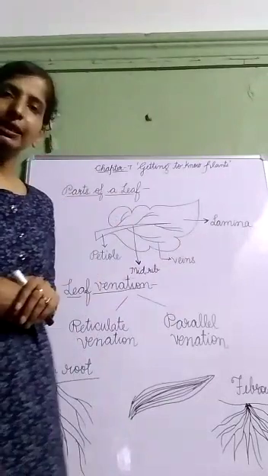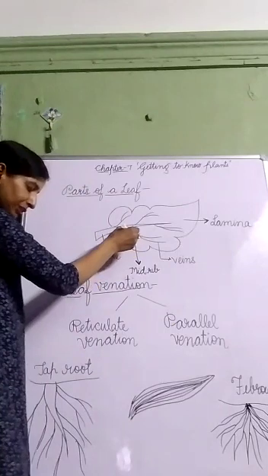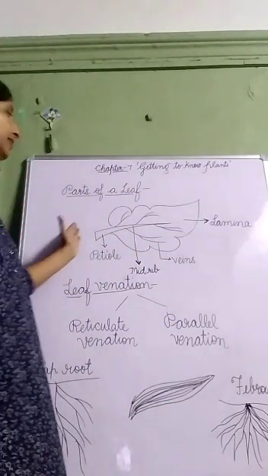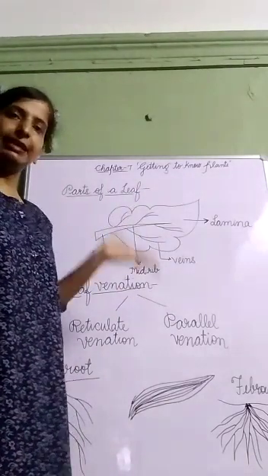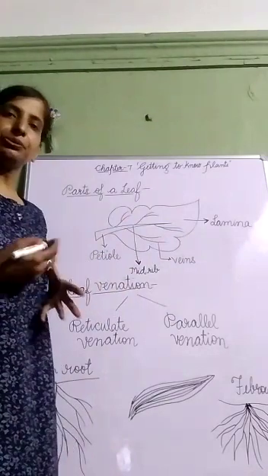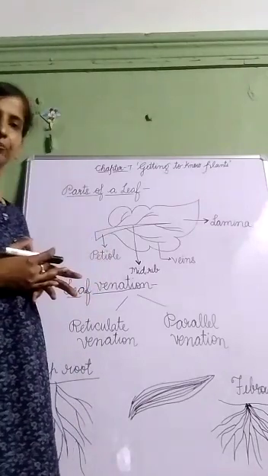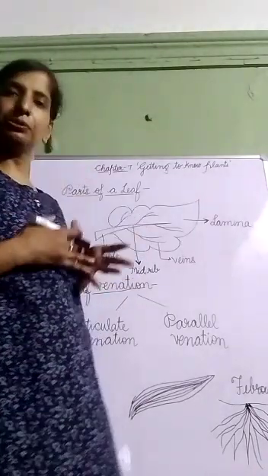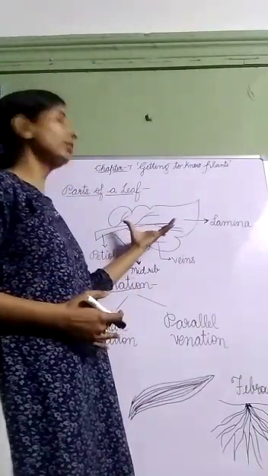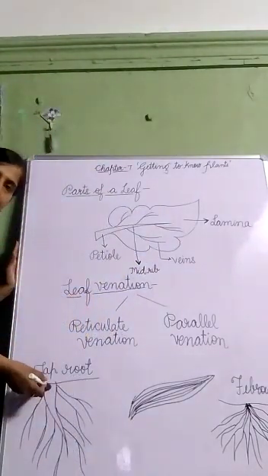Now their connection with the leaves. See here, the leaves which have reticulate venation have a taproot system. In higher plants, you will find reticulate venation in leaves like neem, peepal, banyan. In China rose too, the leaves have reticulate venation. So in the case of China rose, peepal, banyan, what you will find? You will find reticulate venation in the leaf, and they have a taproot system.